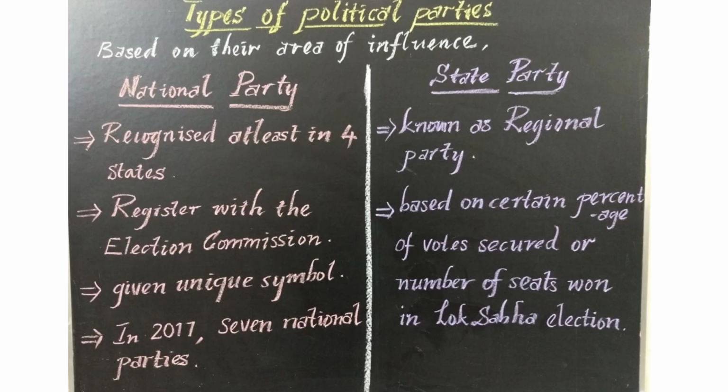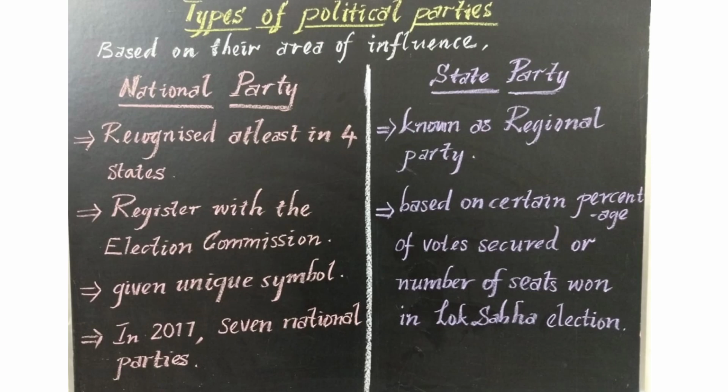A party which is recognized as a state party in at least 4 states is recognized as a national party, and every national party in the country has to register with the Election Commission, while the Commission treats all the parties equally. The Commission doesn't show any partiality among the parties. The Election Commission is an independent body, as you already know, and a special unique symbol is given to each and every party. The Commission also offers some special facilities to the state and national parties. In the 2017 census in India, we had 7 recognized national parties.